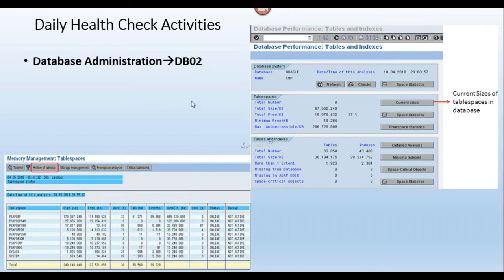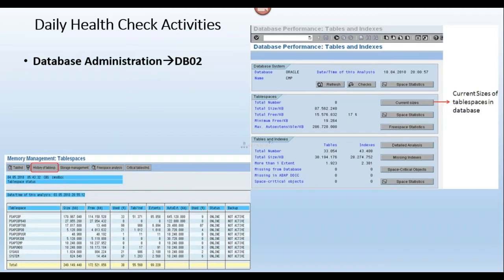I told you, right, we maintain a color mechanism in the daily health check activities report, correct? We have green, yellow and red. If it is more than 90% utilization, it should be red. If it is 80 to 90%, it should be yellow. If it is less than 80%, it should be green.